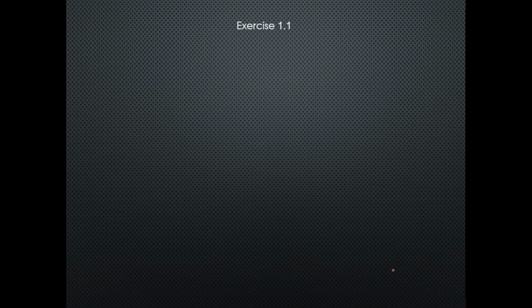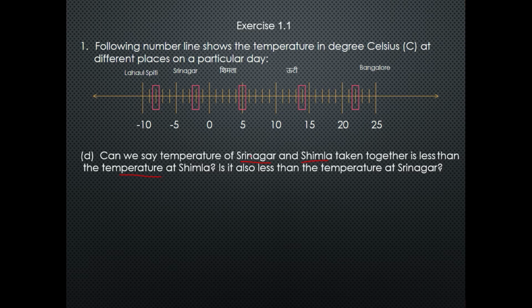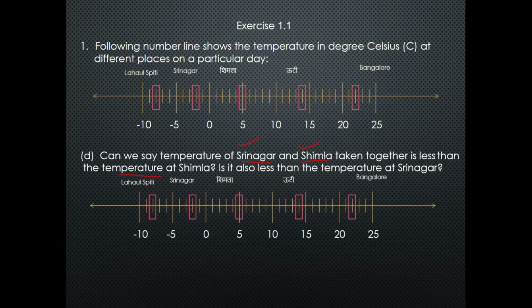Now come to question number 1, part D. Can we say the temperature of Srinagar and Shimla taken together is less than the temperature of Shimla? So first we will add the temperature of Srinagar and the temperature of Shimla. As you can see from the timeline, the temperature of Srinagar is -2 and the temperature of Shimla is 5 degrees Celsius.